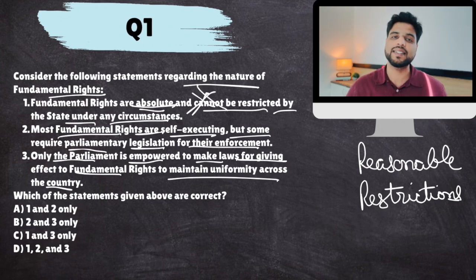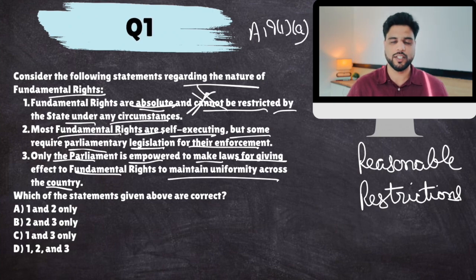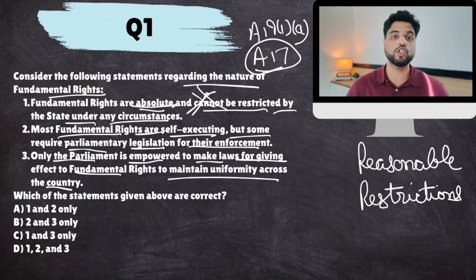Now, some fundamental rights are self-executory, okay? They are there. But for some fundamental rights, well, you need to enact a law to enforce them. So for example, Article 19, Clause 1, Subclause A, freedom of speech and expression. It's self-executory. Everyone has freedom of speech and expression, okay? But so there is no parliamentary law required to execute this. But let's suppose there is Article 17, which is abolition of untouchability. Now, Article 17 says that untouchability shall not be practiced. But if there is any person who practices untouchability, he or she shall be punished by law. Okay. So to abolish untouchability, Parliament has to enact a law.